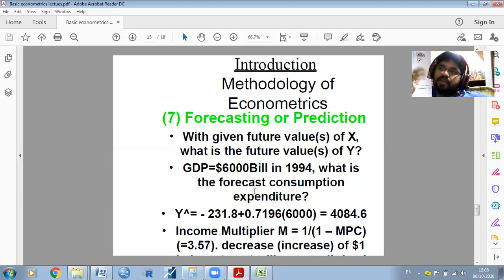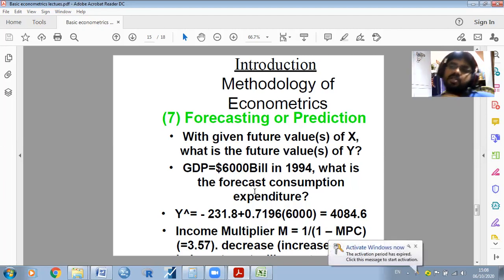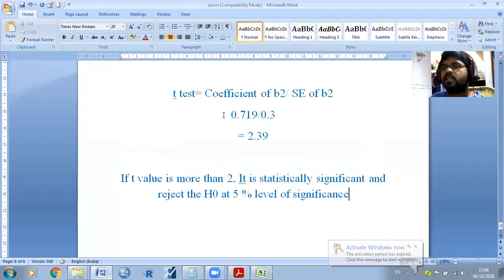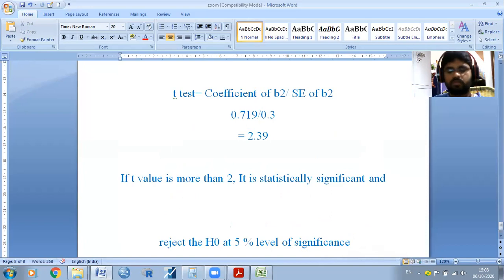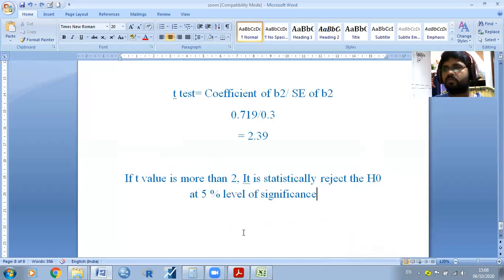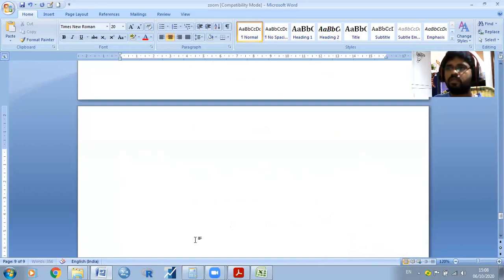For example, if our income increases by this much, how much may our consumption increase? Just for example, suppose the beta 2 value is, for example, 0.719.